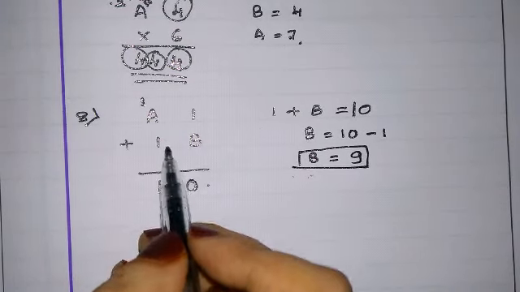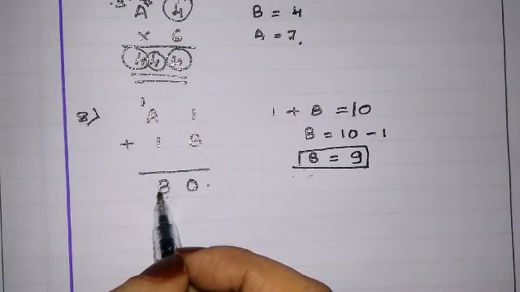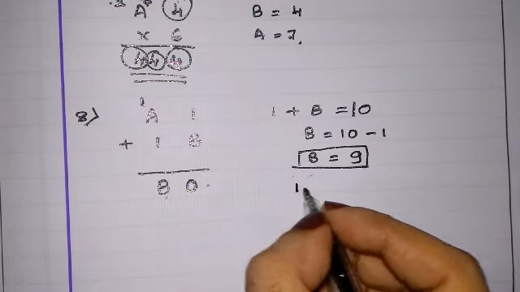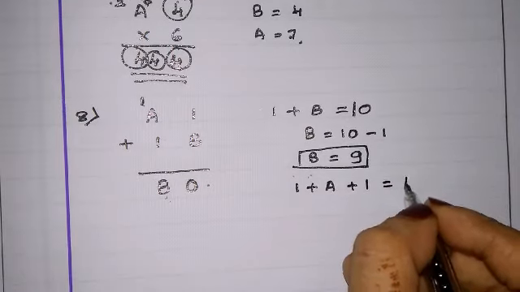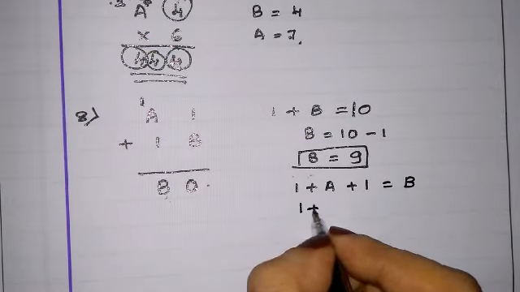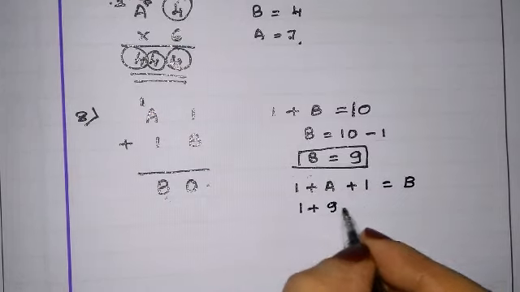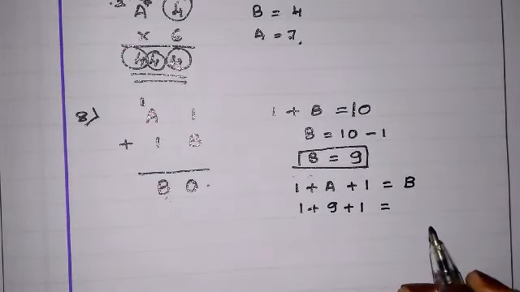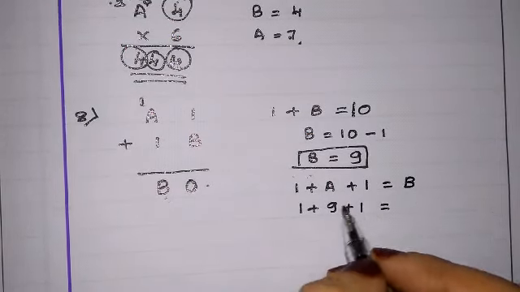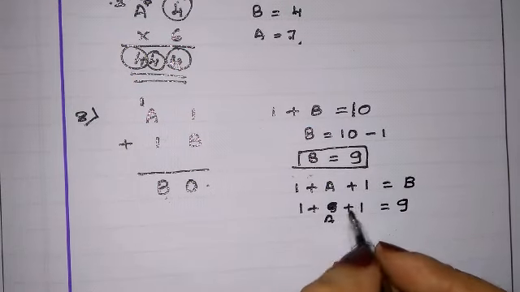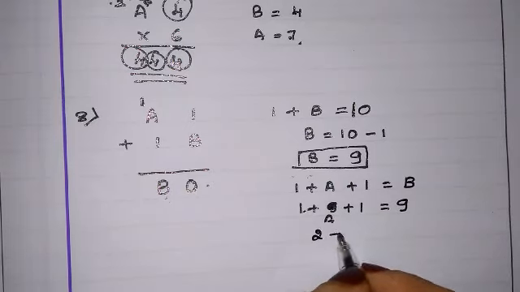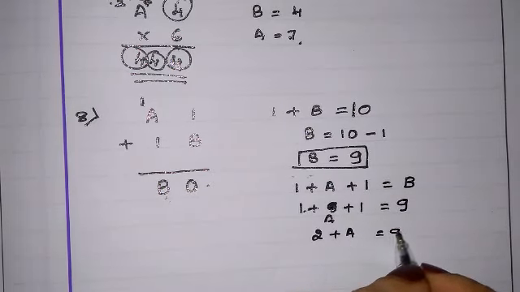Now let us put B place 9. Okay, 1 plus A plus 1 is equals to B. 1 plus A value is 9 plus 1 is equals to B 9. No, we don't know A value. Okay, B 9. So 2 plus A is equals to 9.